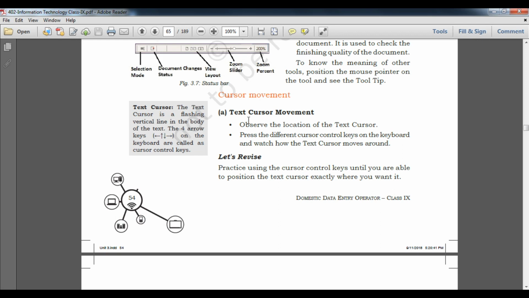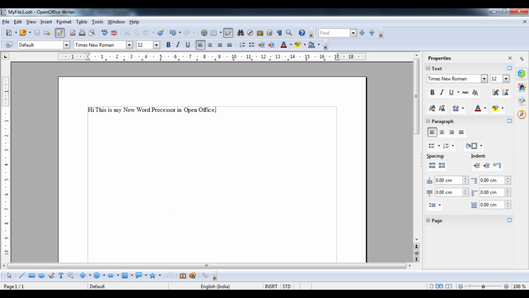Cursor movement, text cursor movement. You can see, students, if I'm going to type the same thing, this is my second line of document.